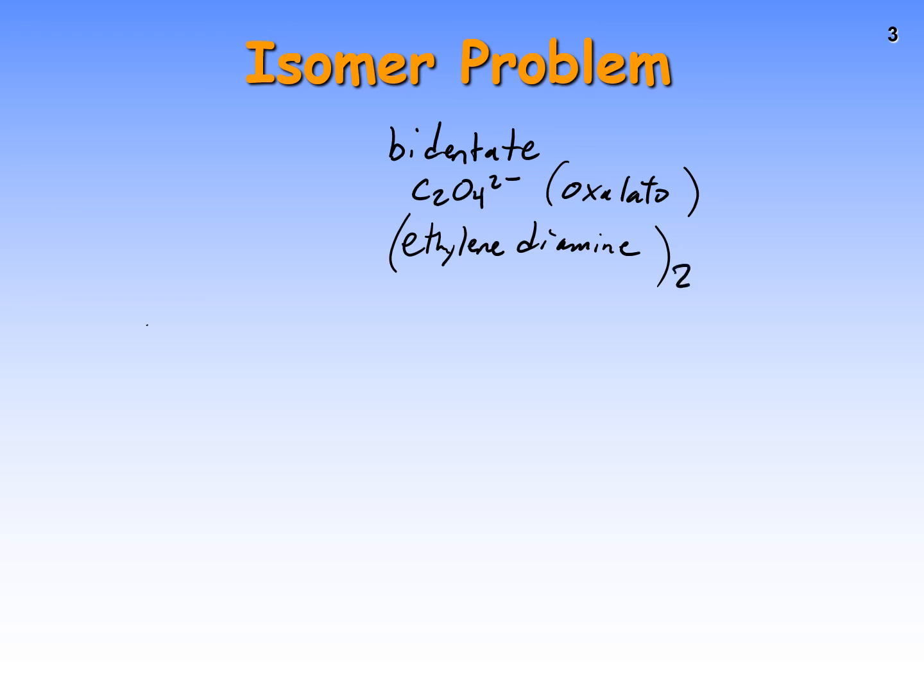So if I have 2 ethylenediamines in my compound, they're taking up 4 spaces. So if I just have 2 ethylenediamines, then I have a square planar most likely. Or if I just have 2 oxalates, that means I'm taking up 4 spots around my metal center. If I have 3 of either of these, then that's 6 spots. That's an octahedral just with 3 things by itself. So you should know that about these 2 ligands.